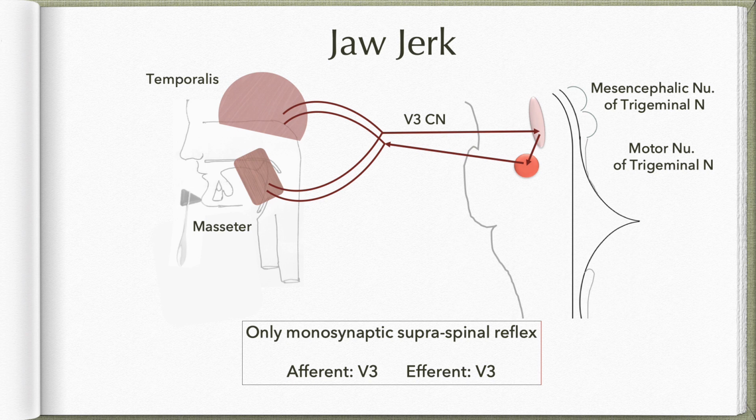This reflex will be brisk or exaggerated in case of any lesion at a level higher than the pons. It could be in the internal capsule or at the midbrain level. However, the lesion has to be bilateral, or the reflex can be absent in case of injury to the pontine levels.